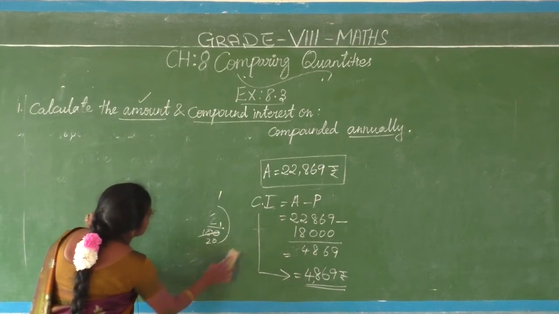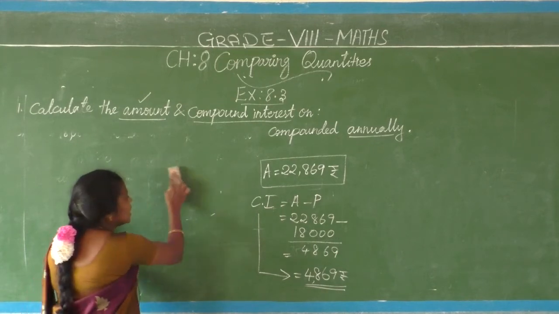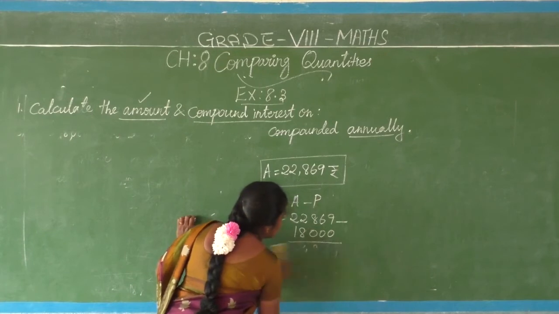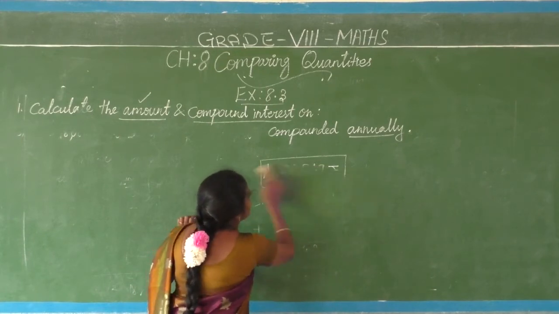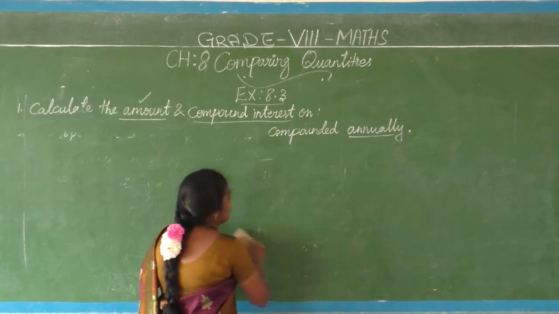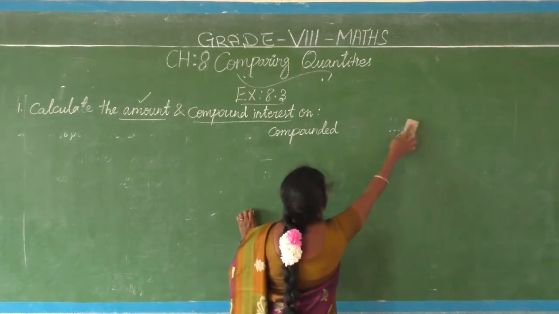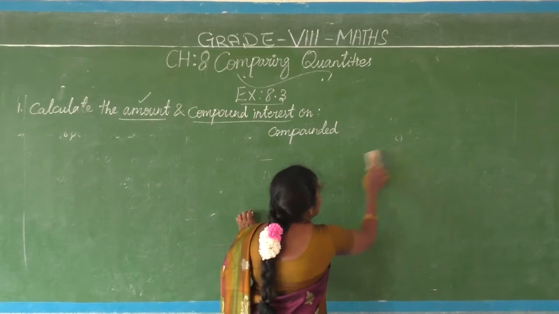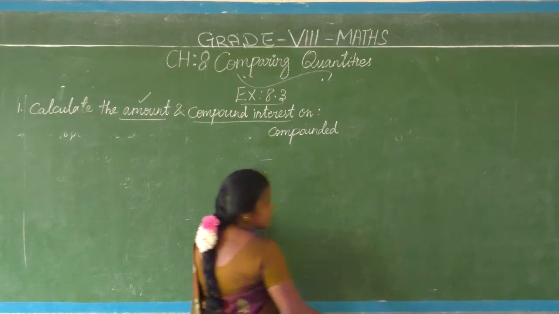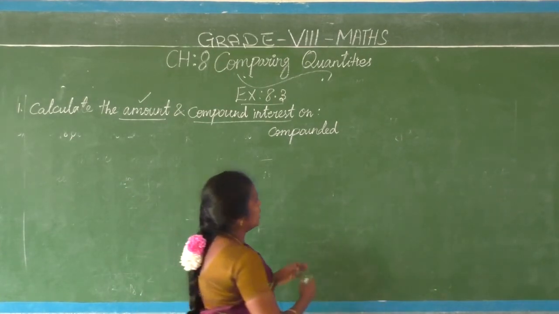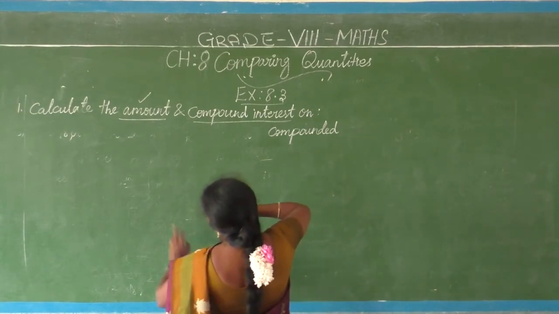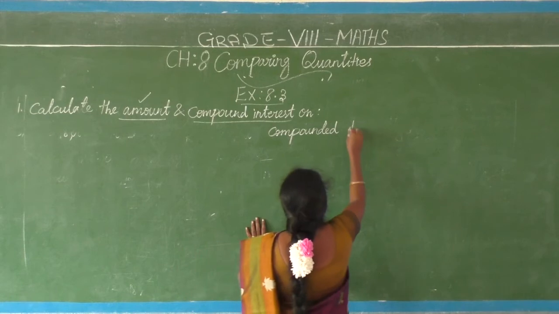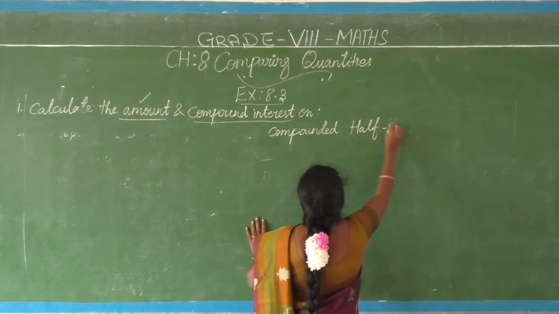Half yearly means what is the formula for finding the amount? Amount equals P into 1 plus R by 200 whole power 2n. What is the formula? P into 1 plus R by 200, because there are 2 half years. So R by 200, the whole power 2n. So here compounded half yearly.